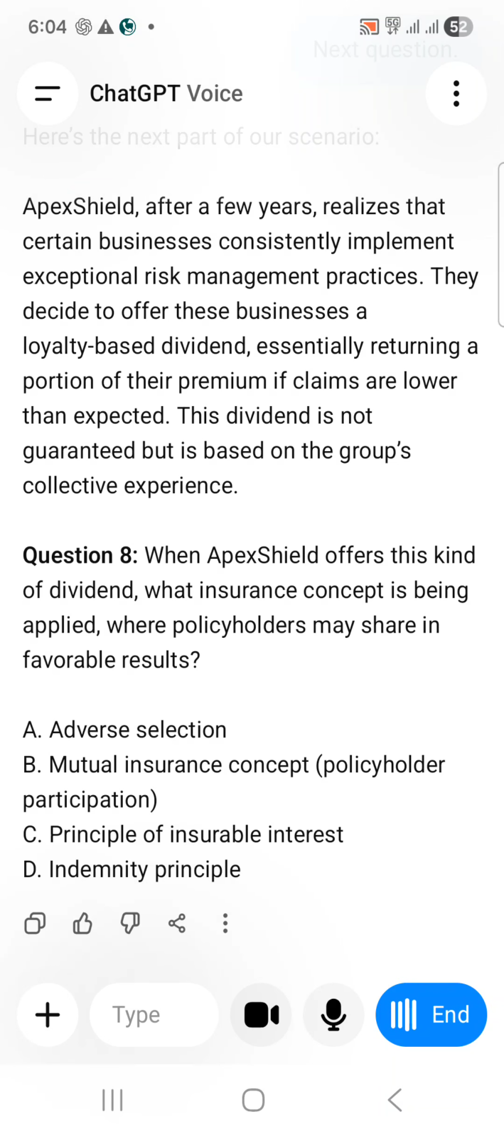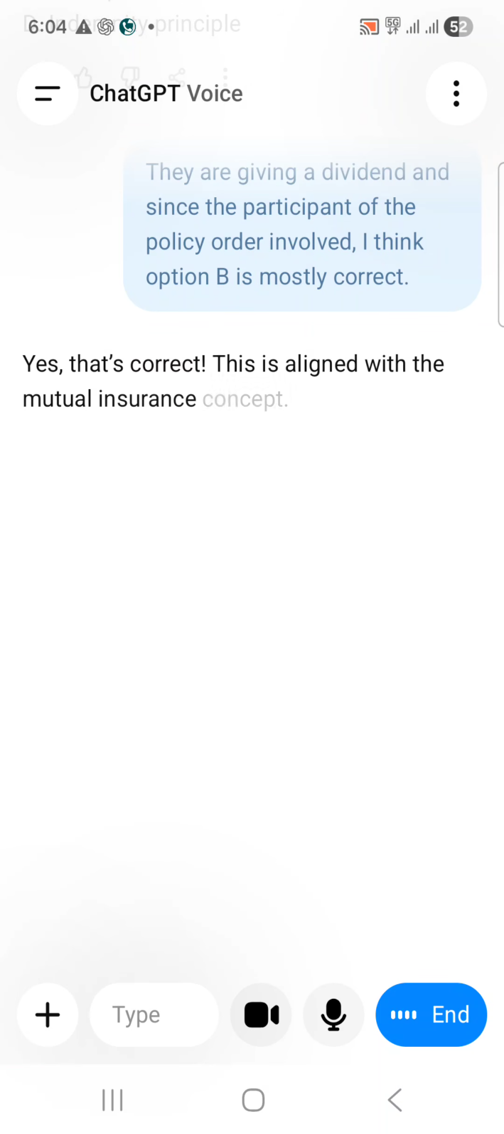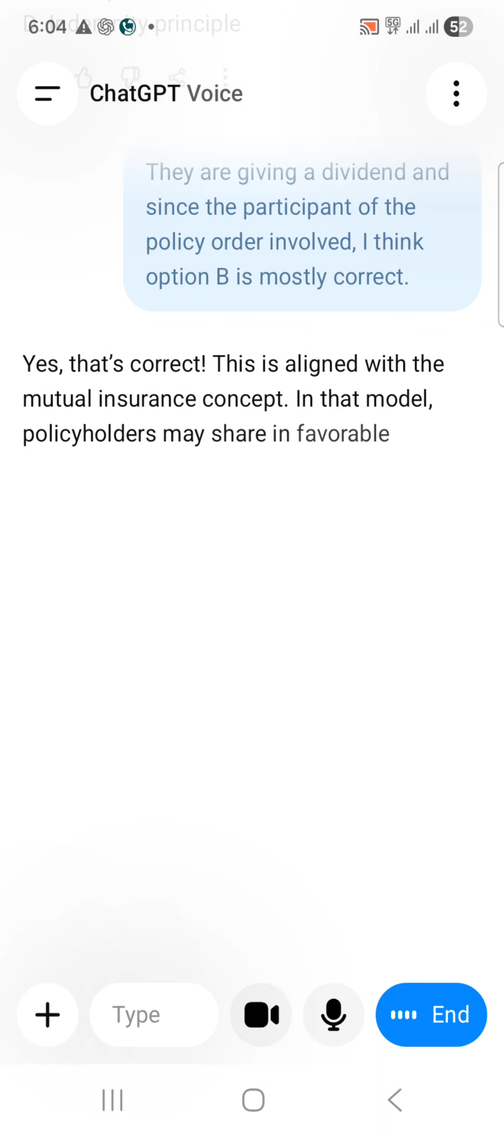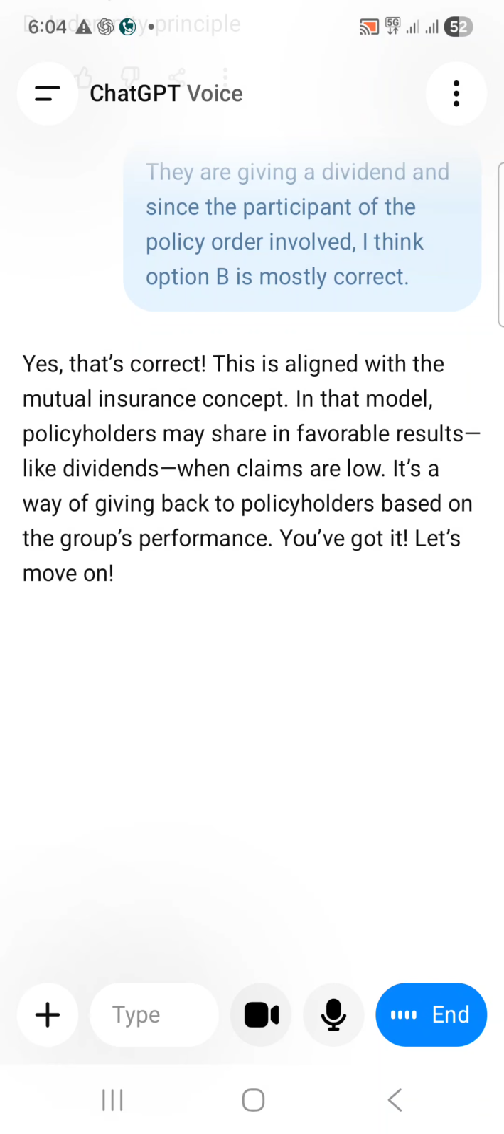If they are giving a dividend, and since the participants of the policy are involved, I think option B is mostly correct. Yes, that's correct. This is aligned with the mutual insurance concept. In that model, policyholders may share in favorable results, like dividends, when claims are low. It's a way of giving back to policyholders based on the group's performance. You've got it. Let's move on. Okay, continue. Next question.